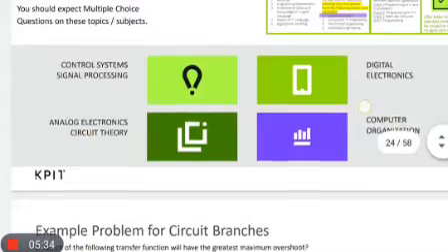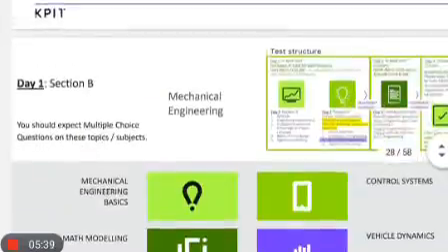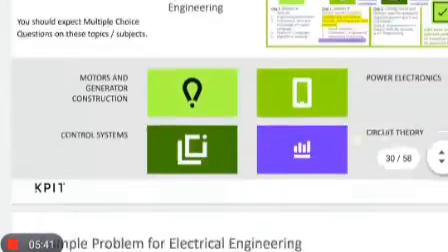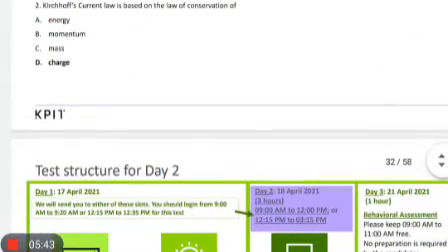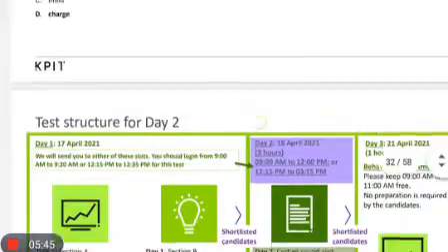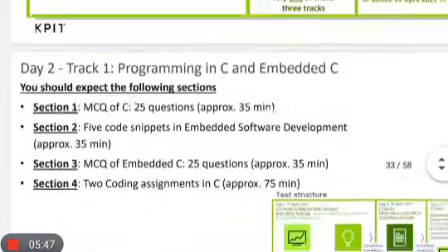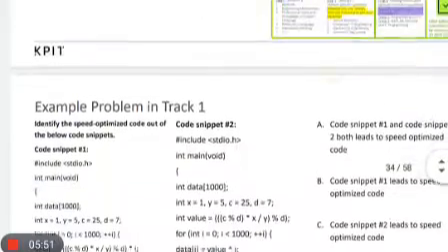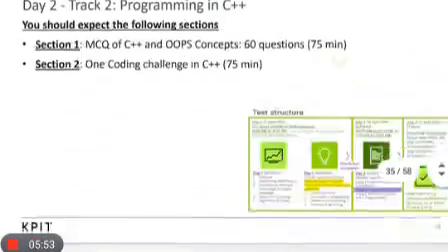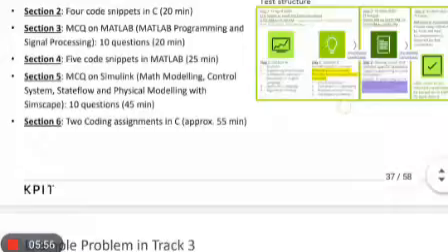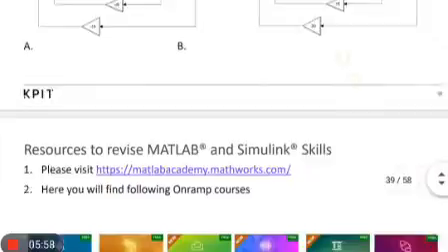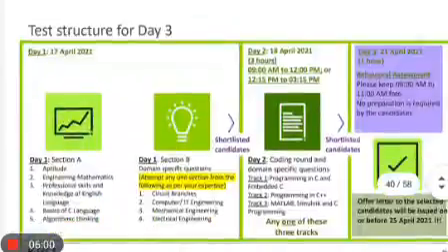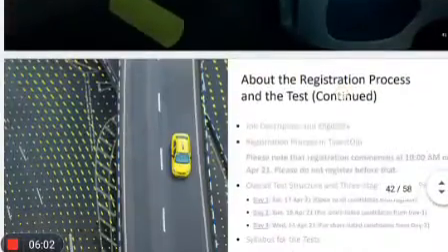Next we will see the day 2 pattern. We have seen all of this, and now it's the day 2 pattern structure. It consists of coding, and session 1 is also divided into four sessions. You can look after this. Moreover, I will provide a link in the description for this PDF so that it will be helpful for you to prepare.